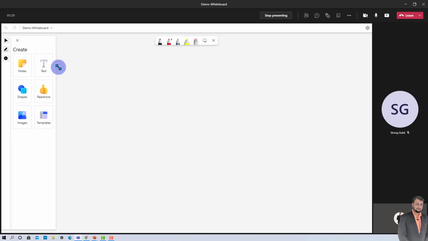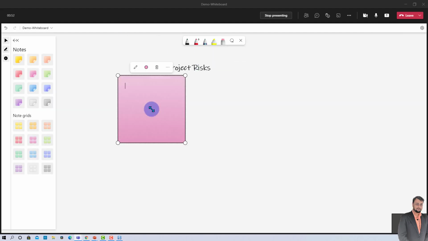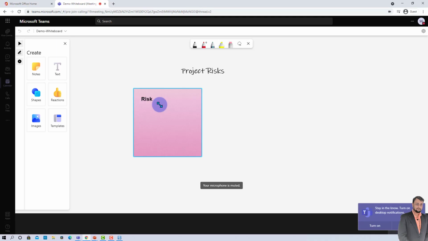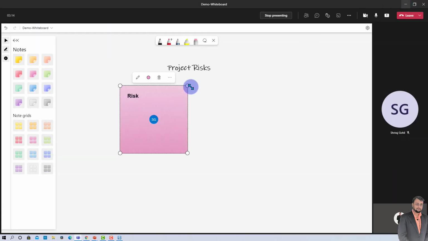Now as a presenter, I am writing something that we need to discuss here, the project risk that we want to discuss. So let's add some risk factor over here. Now let me add one sticky note, and I define some risk, and Shriraj will also be able to see the same whiteboard on his screen. So with Shriraj's account as well, he is able to view the same whiteboard, and he can also add his own thoughts over here, and that will reflect in real time, and who is making the changes is also visible there, right? So this is how you can simply use the whiteboard capability from here as well.